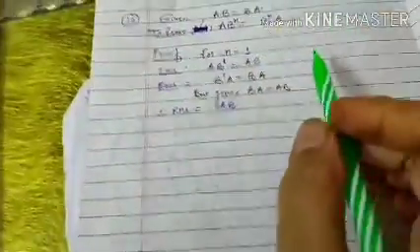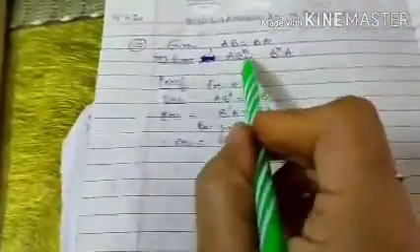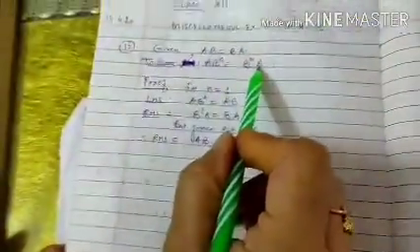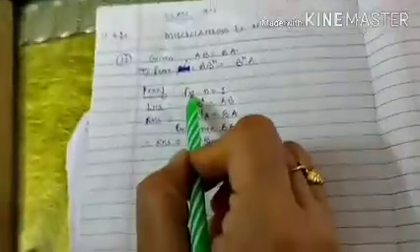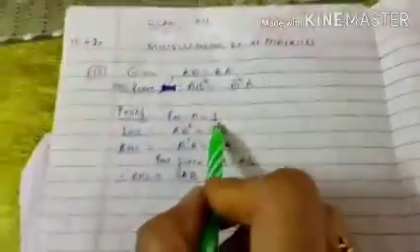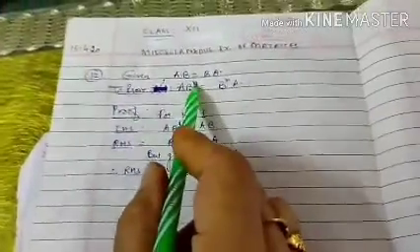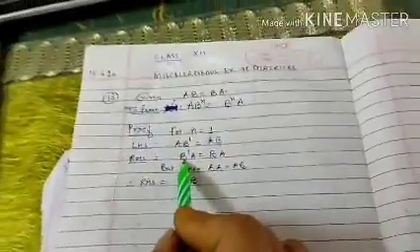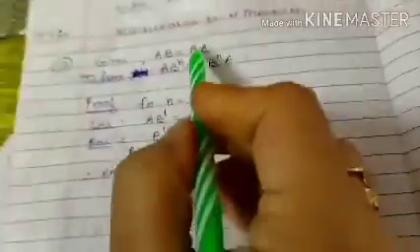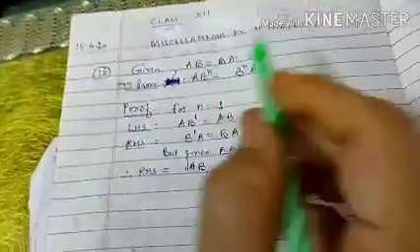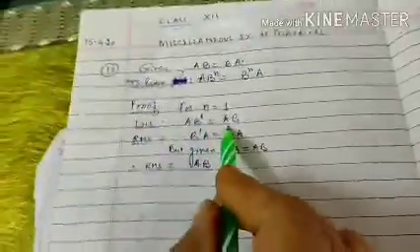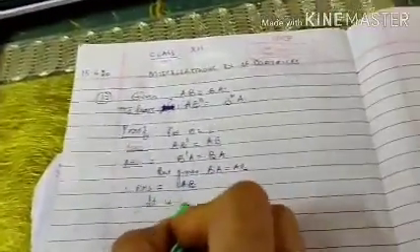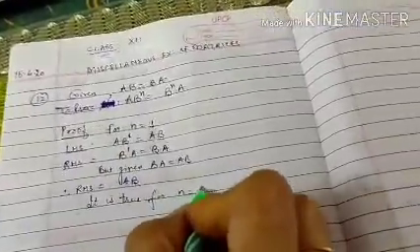So to prove the first part, that is A B to the power n equals B to the power n into A, we will take the left hand side. For n equal to 1, the left hand side becomes A B to the power 1, that is AB, and the right hand side becomes B to the power 1 A, that is B into A. But we are given that BA is equal to AB, so we replace it by AB. So the right hand side becomes AB and the left hand side is also AB. It means it is true for n equal to 1.